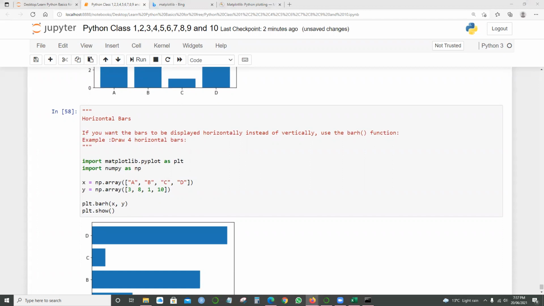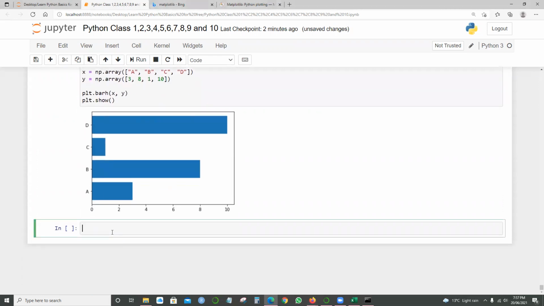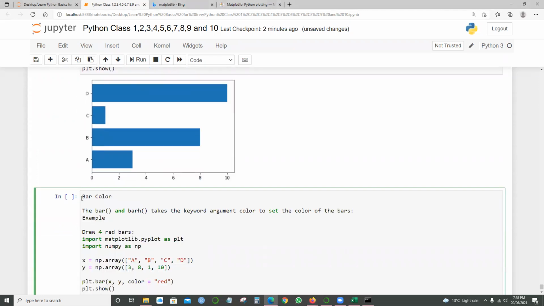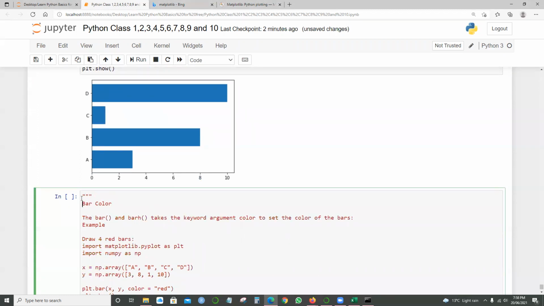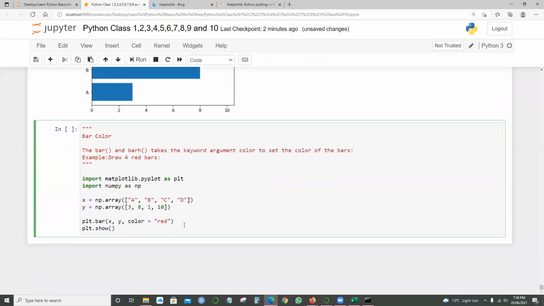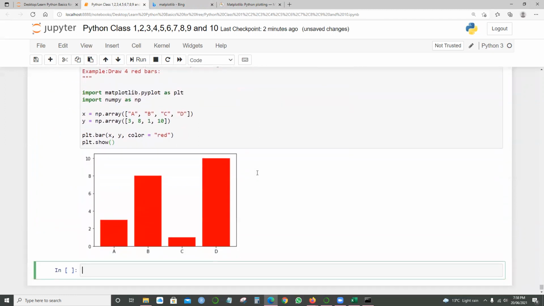It's easy to notice, and in case you want to change the bar color, it's a simple one. Let me give this example. I want to change the bar color to red. How does it represent? Here I'm simply mentioning the color name. So instead of just bar(x, y), I say color equals red. This time when I run it, I get the color red.